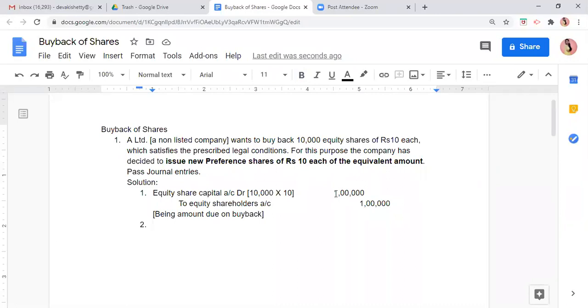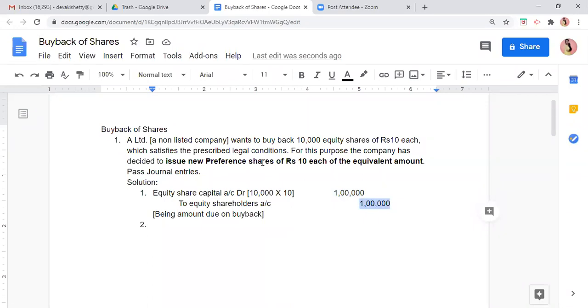How much amount do we want on buyback? How much amount do we want to pay the equity shareholders? We want 1 lakh rupees to pay the equity shareholders. So that 1 lakh rupees we will be bringing through issue of new preference shares in the market.